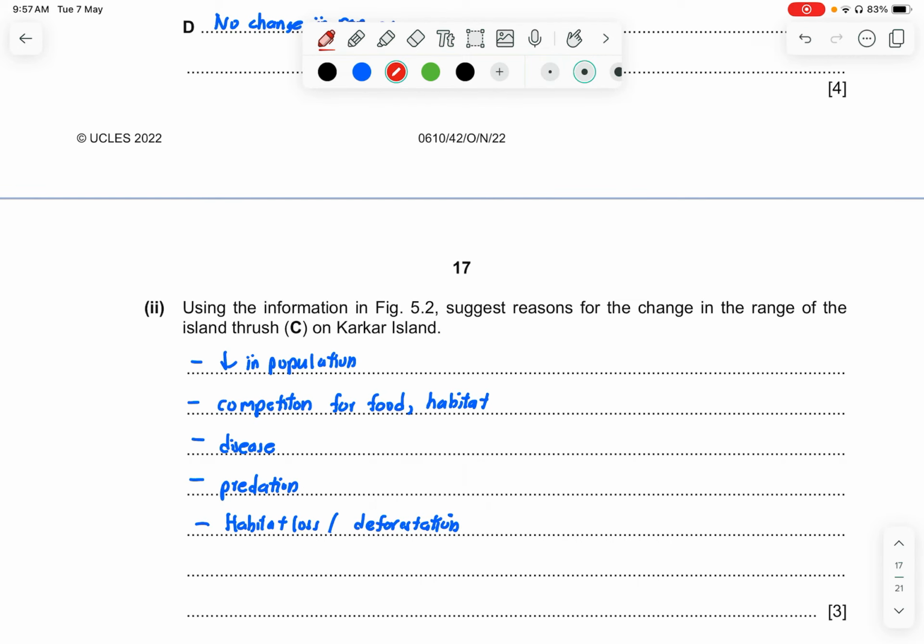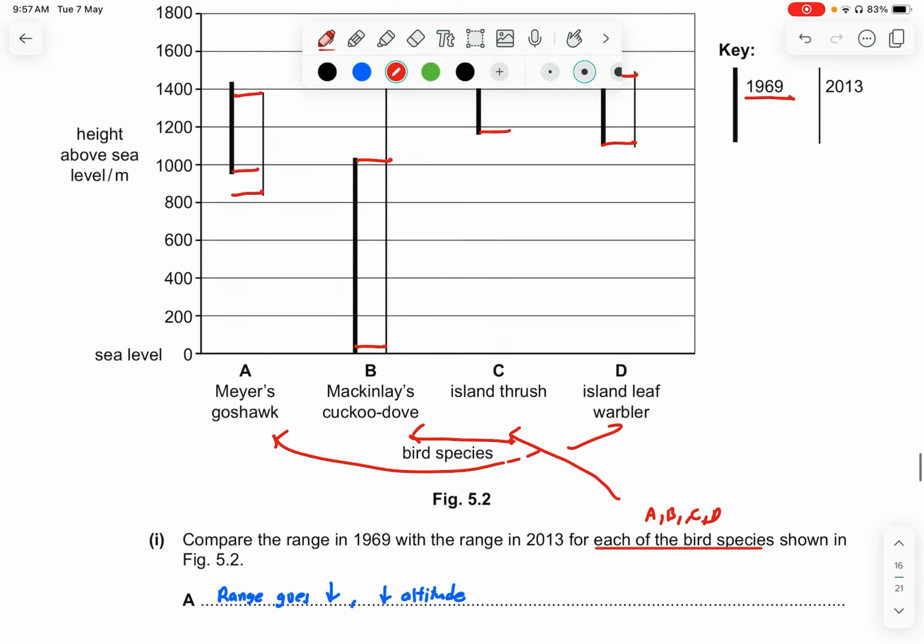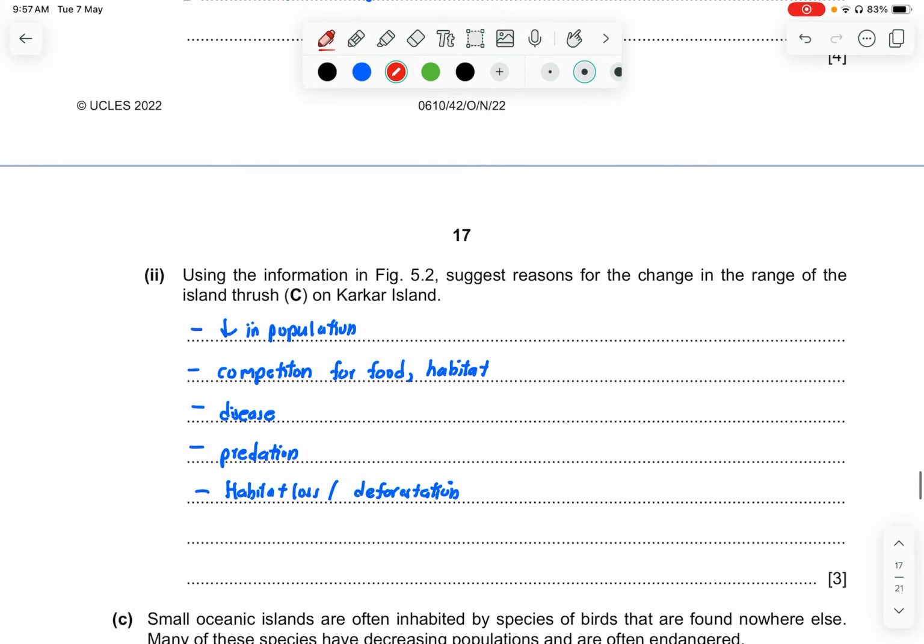For part 2, using the information in figure 5.2, suggest reasons for the change in the range of the island thrush on Kaka Island. You can see that there is a sudden decrease for the thrush. So why? It could be a decrease in the population. There could be possible competition for the food and habitat available to them. They could decrease in population maybe due to disease, predation from predators, and surrounding factors like habitat loss or deforestation.